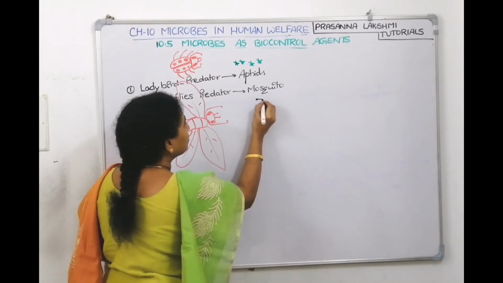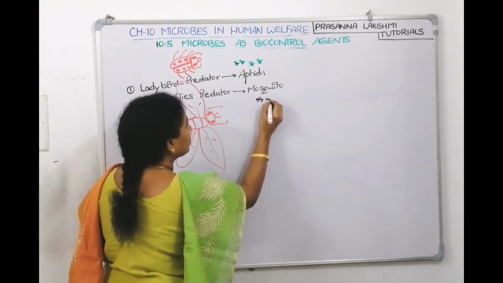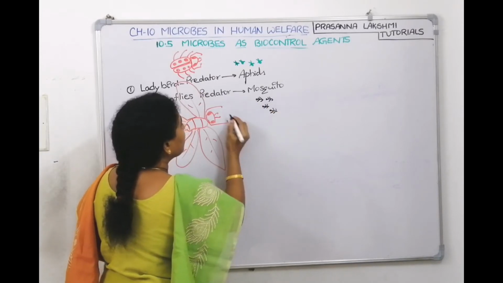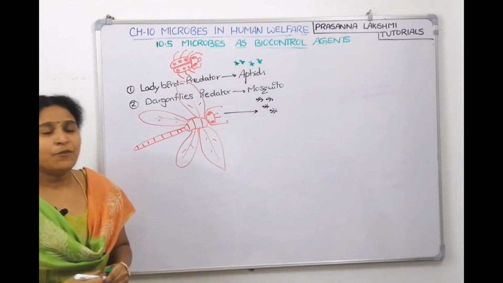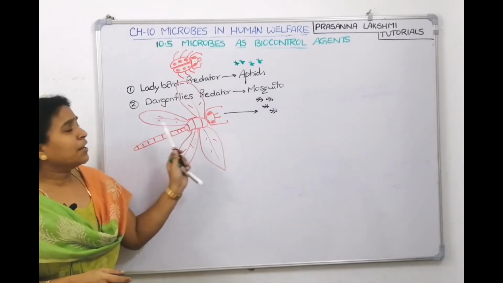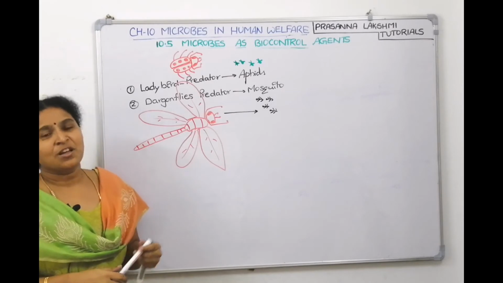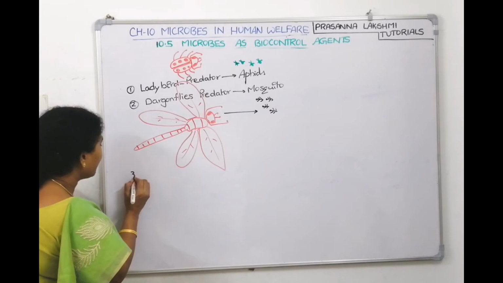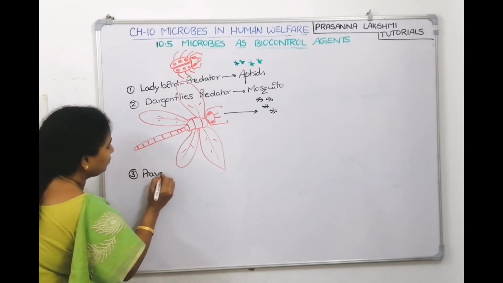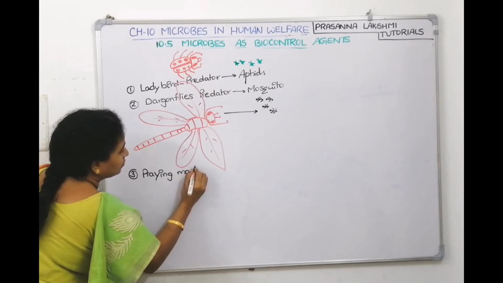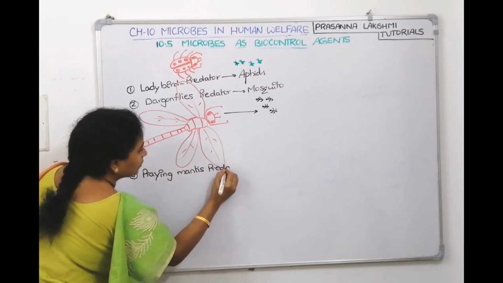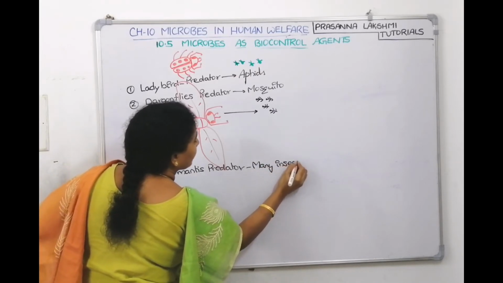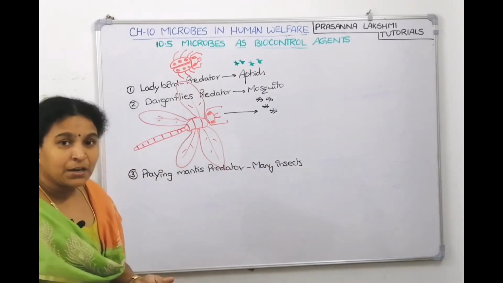Mosquitoes we know. These are mosquitoes, right? So the dragonfly will eat the mosquitoes. If you want to control mosquito, then introduce dragonfly. It is a predator, understood? So how nice it is. And NCERT has given these two examples. We can see praying mantis also. It is a predator for many insects. Praying mantis is a predator for many insects.